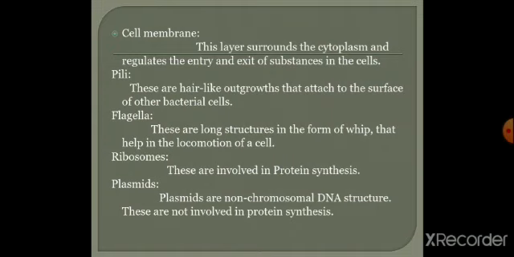Then flagella. These are long whip-like structures that help in the locomotion of a cell. By means of flagella, the cell will move from one place to another. Next one is ribosomes. Ribosomes are involved in protein synthesis. Actually, protein synthesis happens in the ribosomes. Ribosomes play a major role in the cells.